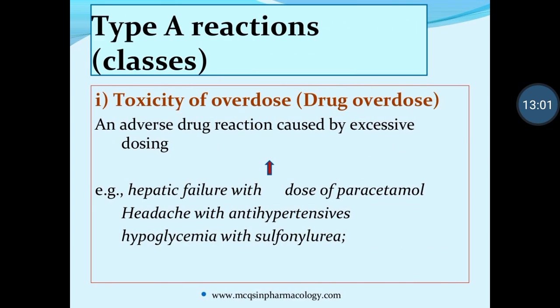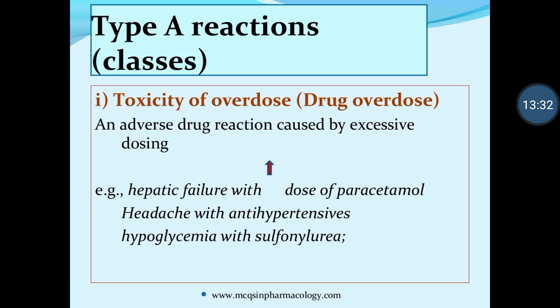Dose dependent reactions, first, are known as toxicity of overdose, meaning if you take an extra dose, it will produce a side effect or serious effect. That is known as overdose. The first example is an adverse drug reaction caused by excessive dosing, known as hepatic failure with the dose of paracetamol. If you take a large amount of paracetamol, it will definitely damage your liver. That is the first example.